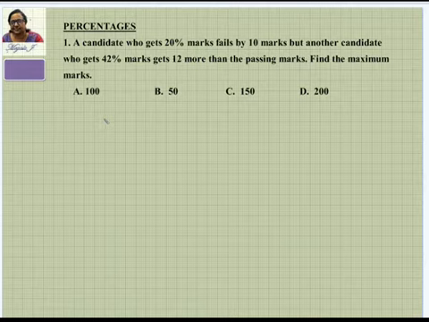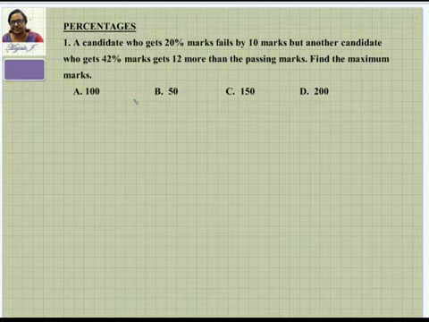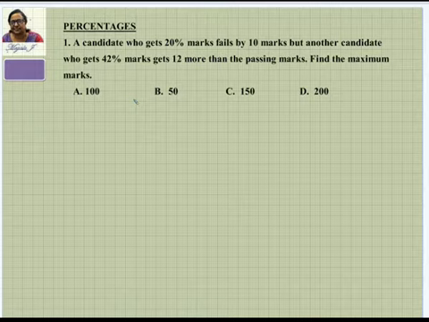Whenever we have a percentage problem, the shortcut is to go for 100 as the total, unless there is some condition given there. If there is a value given, you can directly proceed with the value. Or if there are a few percentages where you cannot take 100 as the total, like 33.33%, 16.67%, or 14.28%, they are not fractions where you have a common value as 100, so you can't consider it there.